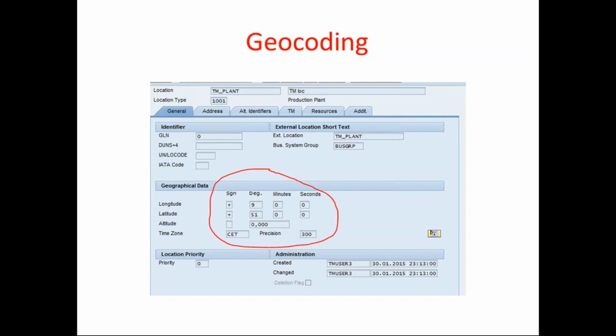How they identify this is based on the latitude and longitude, which is nothing but geographical data. They can easily identify how much time it will take to reach the customer place. That's why this geographical data is important, and it is linked to your GIS. I will show you this in the system also.